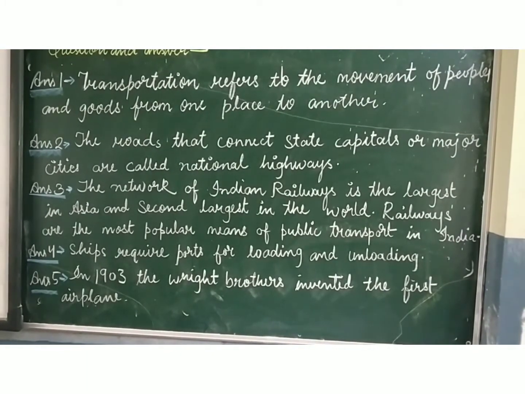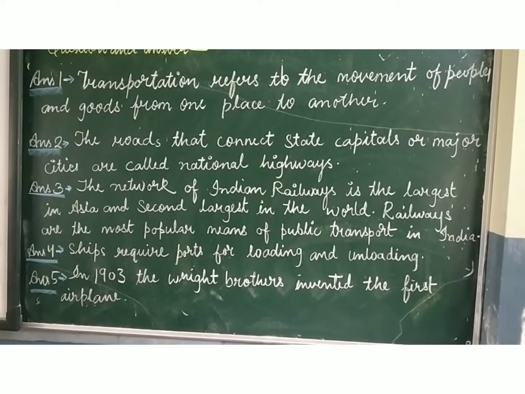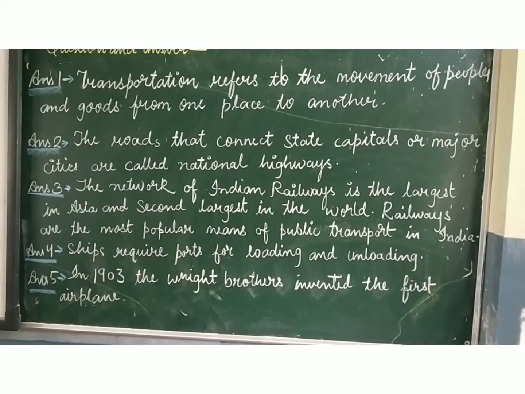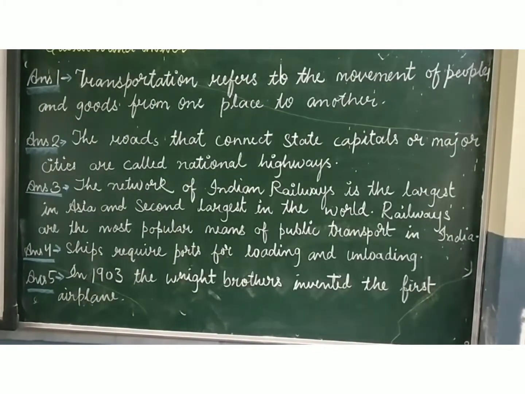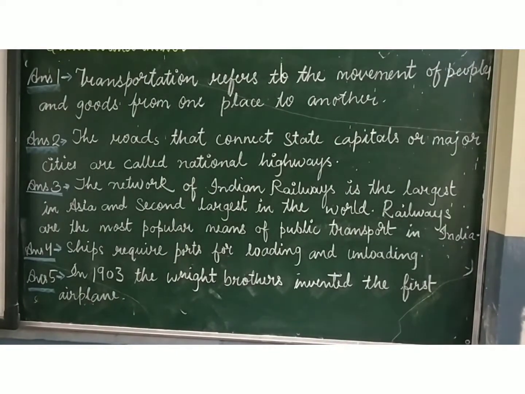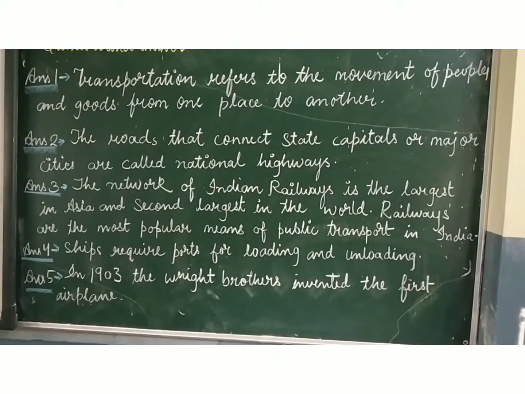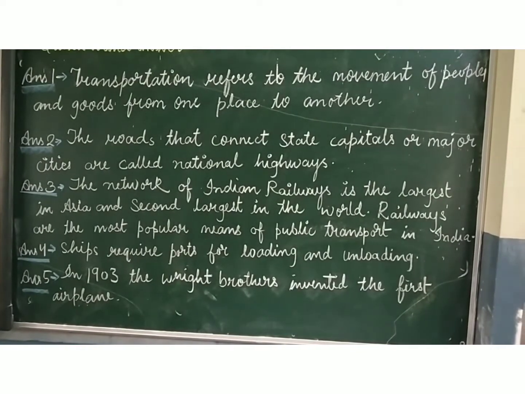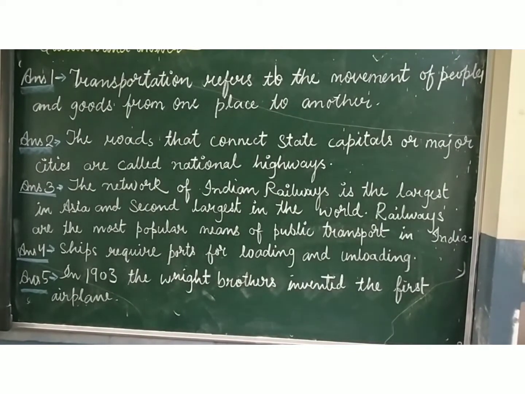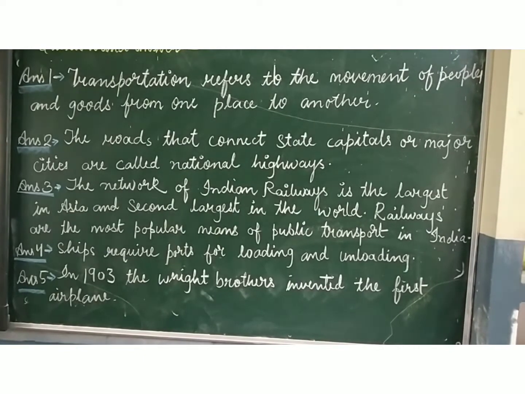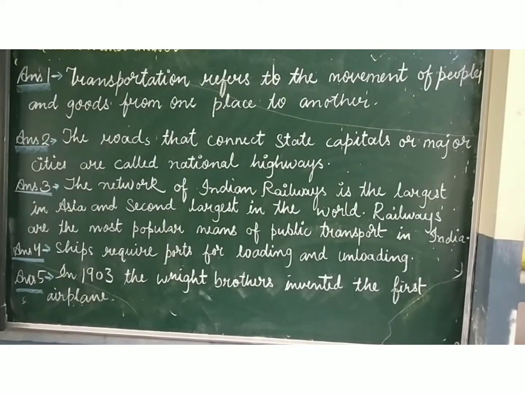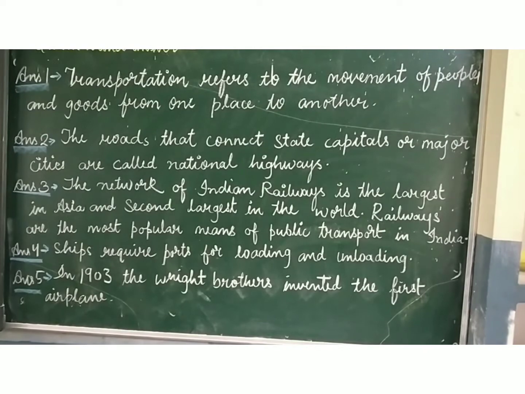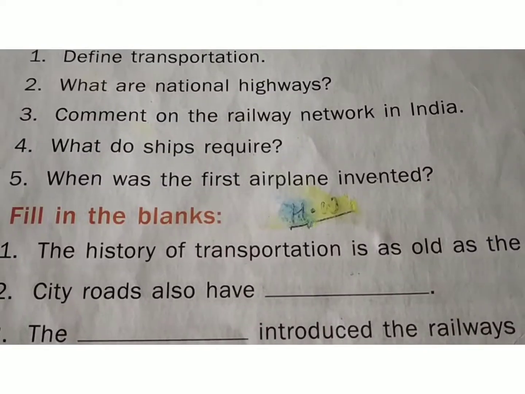Railways are the most popular means of public transport in India. Once again I repeat, the network of Indian Railways is the largest in Asia and second largest in the world. Railways are the most popular means of public transport in India. So this is your answer 3.